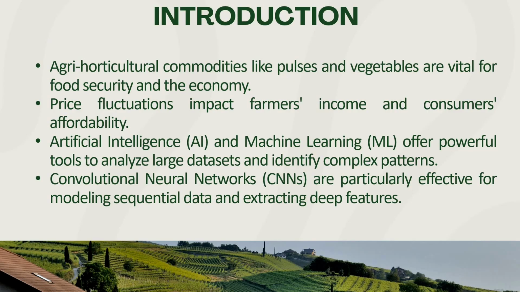The main introduction of the project: we are going to predict the prices of pulses as well as vegetables, and even include eggs. It will predict various agriculture commodity prices. The price will fluctuate depending upon various data, for example geopolitical factors, economic factors, and environmental factors. So you have to apply a very intelligent algorithm which can predict the price very effectively. That's why we are going to use a convolutional neural network here.